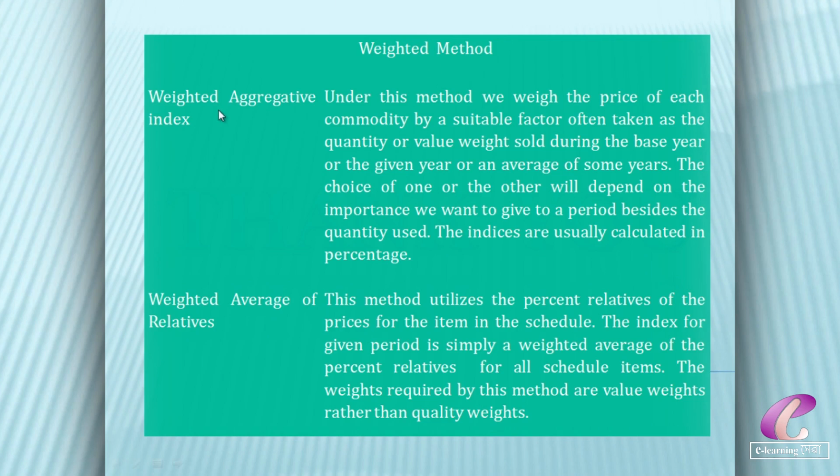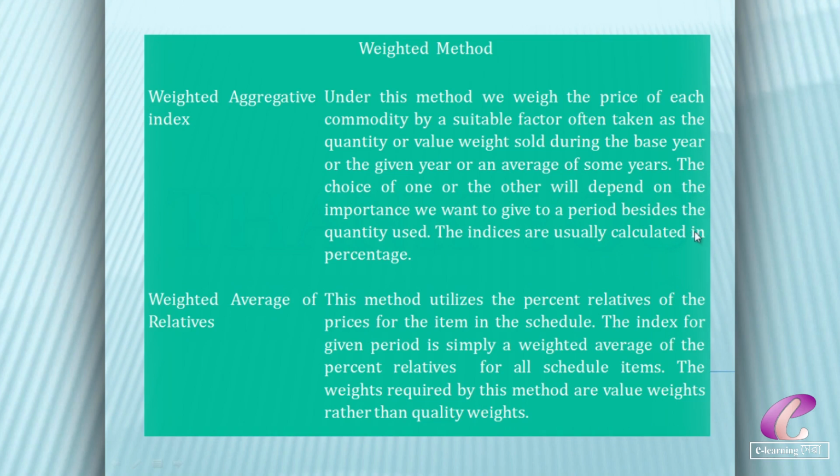Now, the weighted aggregate index. Under this method, we weight the price of each commodity by a suitable factor, often taken as the quantity or value weight during the base year, the given year, or an average of some years. The choice of one or the other will depend on the importance we want to give to a period besides the quantity used.